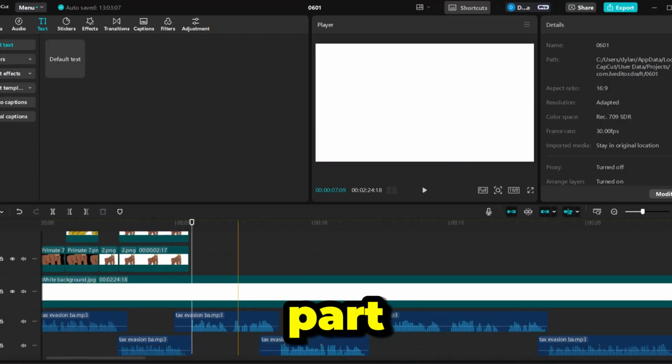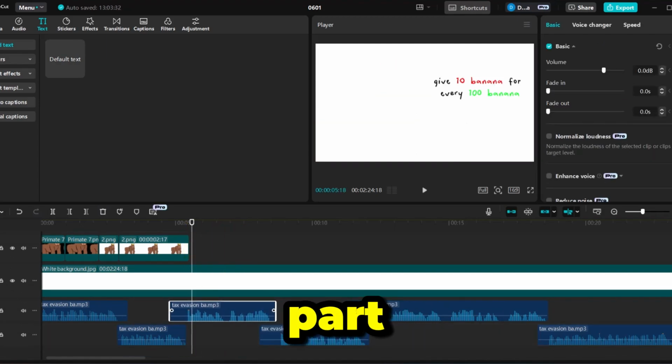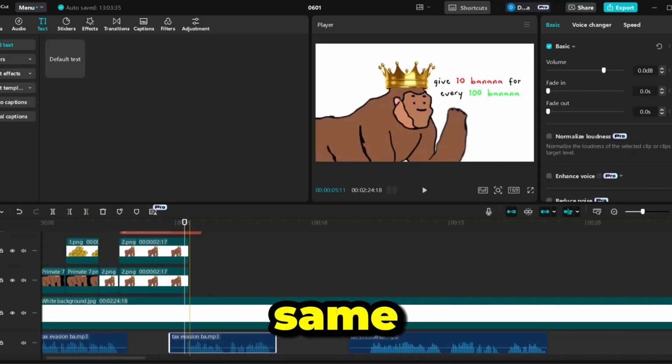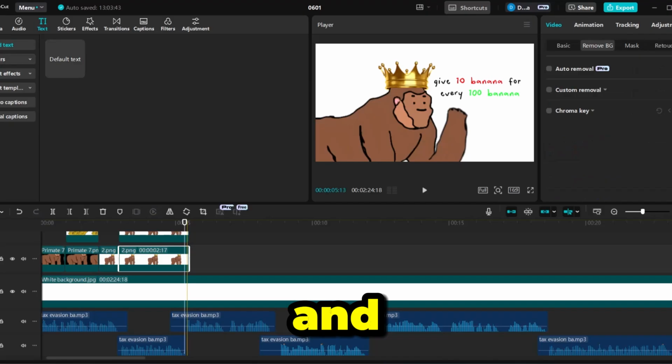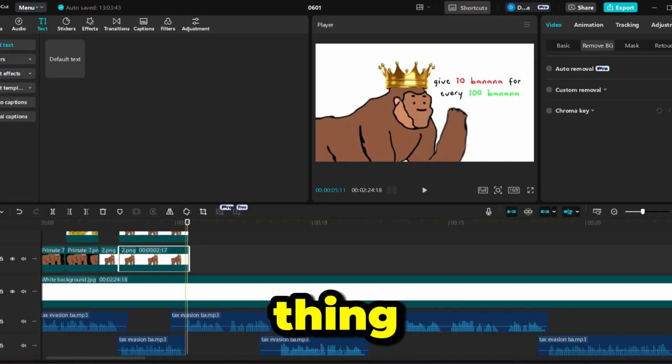Now, here's the tricky part. The tricky part is what the type of cutting, when you're trying to cut. That's the tricky part. Trying to make sure that you don't bore your audience, you know? Like, you guys can do the same thing. Like, I would not advise going and copying exactly everything that it does, word for word, bar for bar.